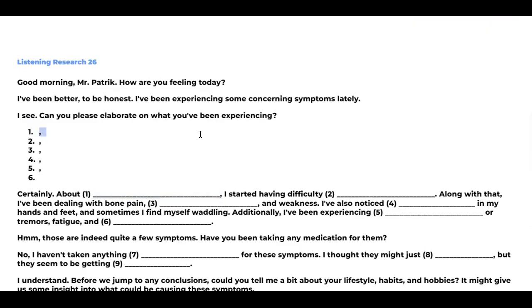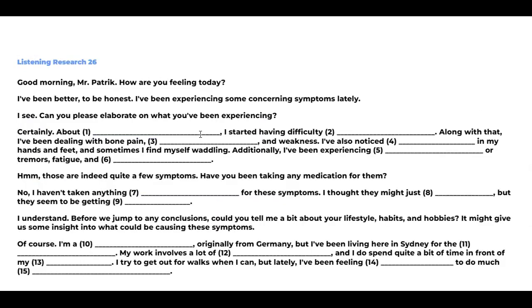Good morning, Mr. Patrick. How are you feeling today? I've been experiencing some concerning symptoms lately. I see. Can you please elaborate on what you've been experiencing? Certainly. About 10 days ago, I started having difficulty breathing. Along with that, I've been dealing with bone pain, muscle pain, and weakness. I've also noticed tingling in my hands and feet, and sometimes I find myself waddling. Additionally, I've been experiencing muscle twitches or tremors, fatigue, and mood changes. Those are indeed quite a few symptoms. Have you been taking any medication for them? No, I haven't taken anything specifically for these symptoms. I thought they might just pass, but they seem to be getting worse.